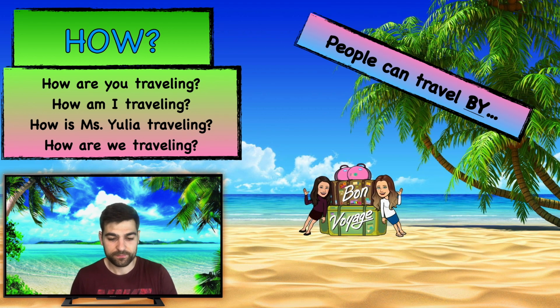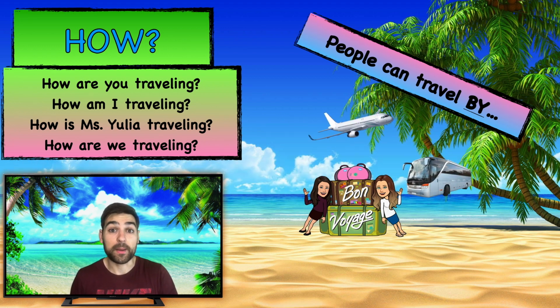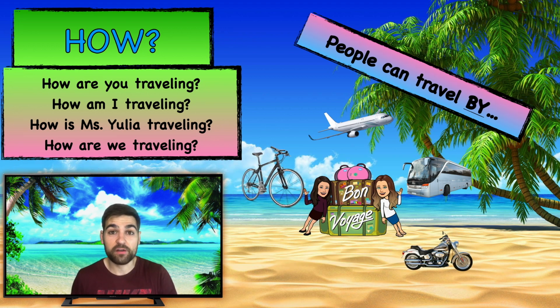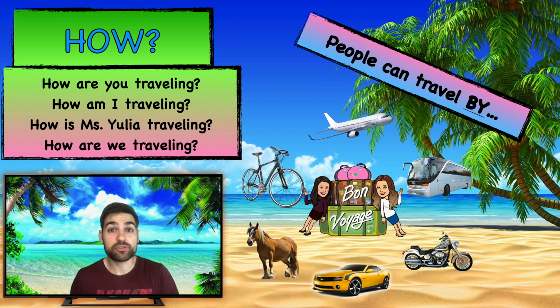But let's say people. So people can travel by plane. People can travel by bus. People can travel by bicycle. People can travel by motorbike. People can travel by horse. And people can travel by car. So these are the ways that people can travel to different countries. So we ask the question, where are you traveling to? I am traveling to a country, for example. And how am I traveling? I am traveling by, for example, car.